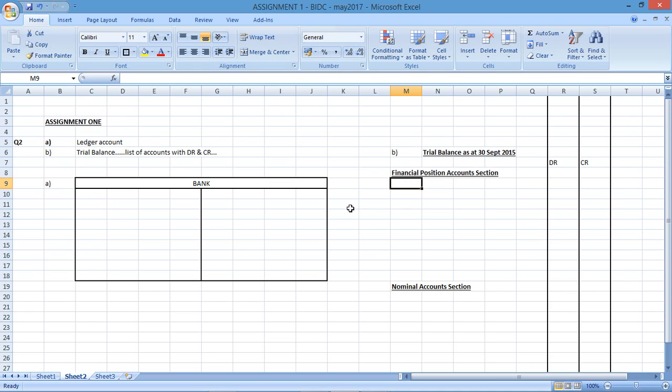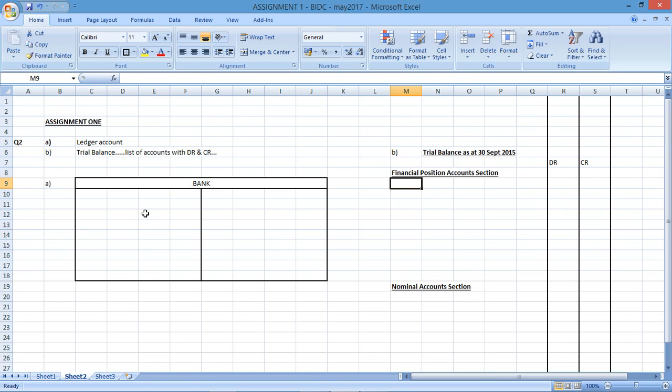So now we need to go look at the actual information in question number 2. Question number 2 says Joe began trading on the 1st of April and paid $10,000 into a business bank account. He borrowed a further $5,000 from his sister Frida and also paid this into the business bank account. A summary of Joe's transactions for the period 1 April to 30 September is given below. So to always start off with the easy marks, we need to record what happened right at the beginning, when Joe started trading and registered a business, and he obviously contributed an amount of money into the business's account.